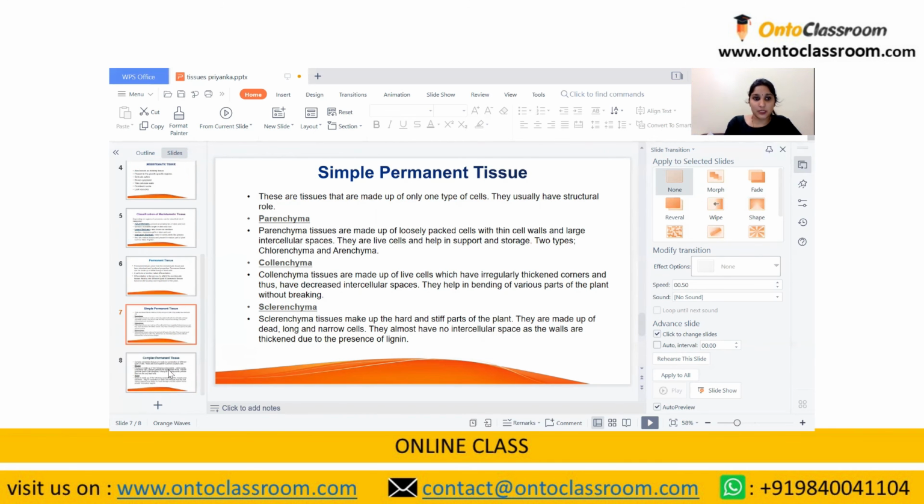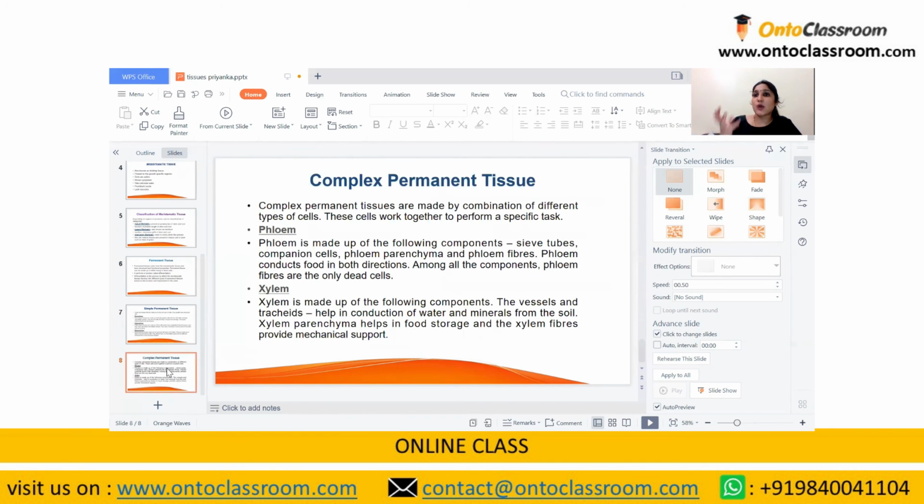Now, complex permanent tissue. As the name suggests, they are complex. They are made up of different types of cells, and these cells work together to perform a particular task. There are two types, that is xylem and phloem. Phloem is usually made up of four components, that is sieve tubes, companion cells, phloem parenchyma, and phloem fibers. These help in conducting food in both directions in the plant. Among all the components, only the phloem fibers have dead cells. Otherwise, sieve tubes, companion cells, and parenchyma, these three have live cells.